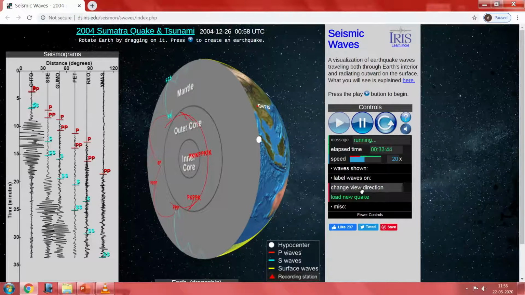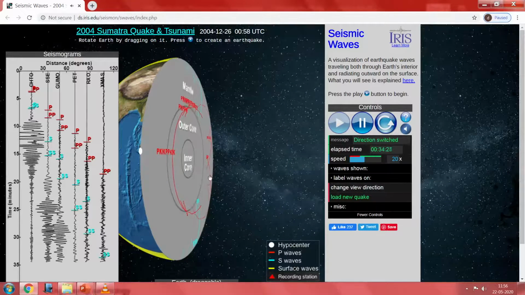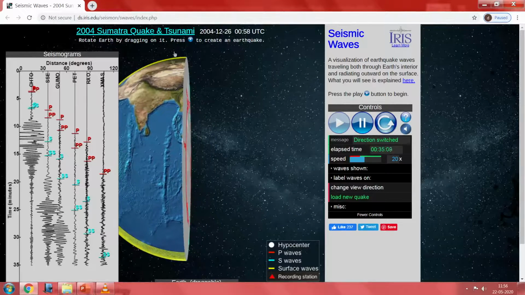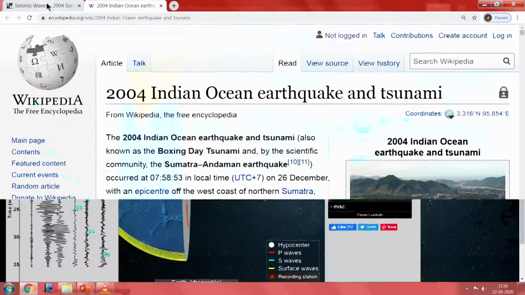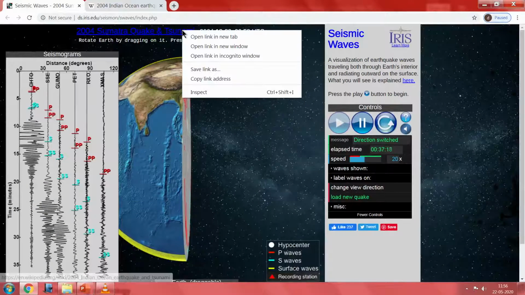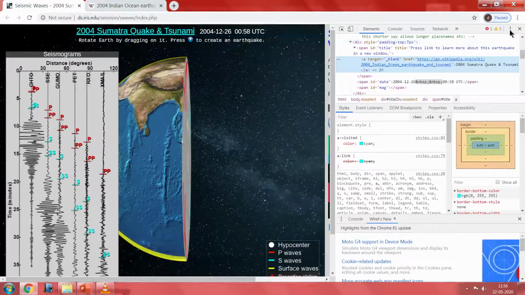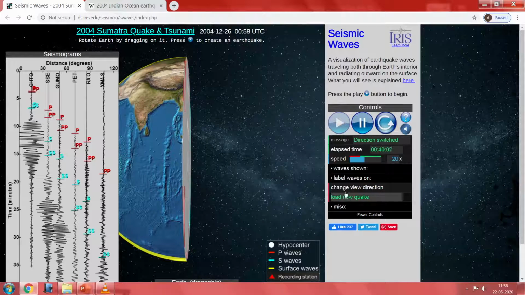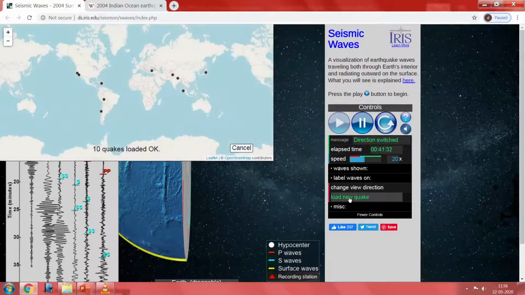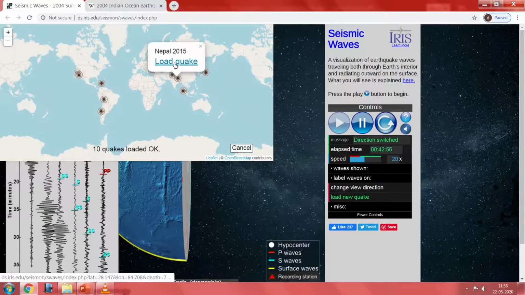You should also run similar simulations for different earthquakes. For example, if you want to change to another earthquake, you can put in the Nepal earthquake. So change view direction, new earthquake. I can go to the Nepal earthquake and load the quake.